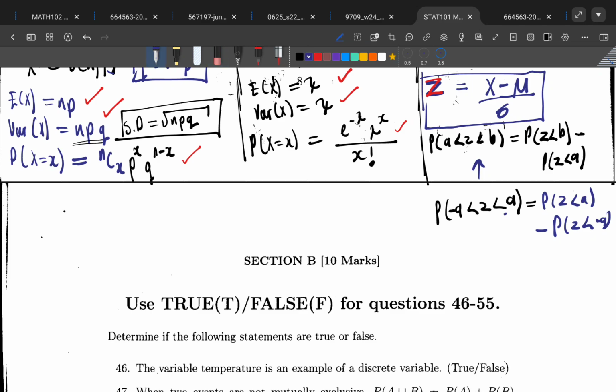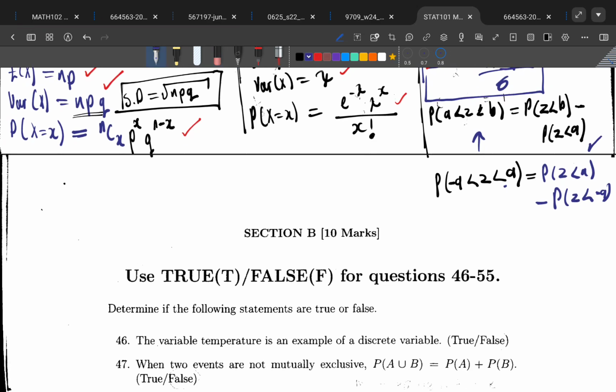But you must know that this one here is just 1 minus this one here. So that means this is going to be the probability of Z less than A minus, in brackets, 1 minus the probability of Z less than A again.